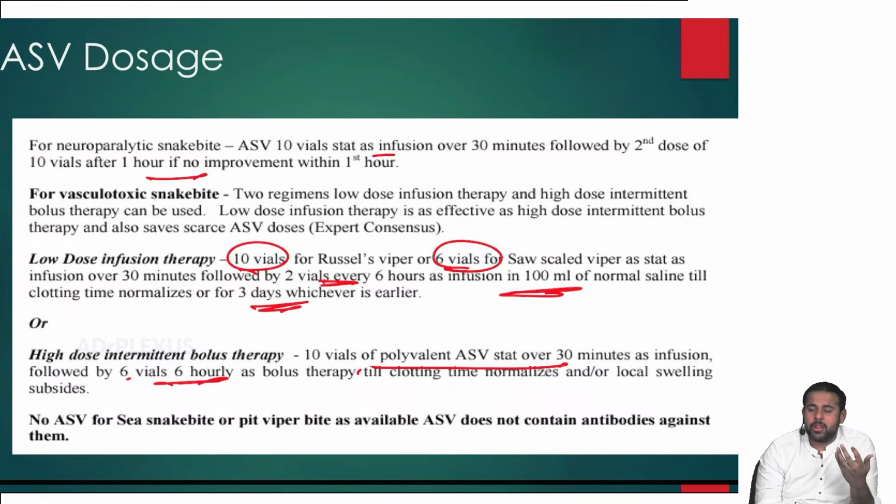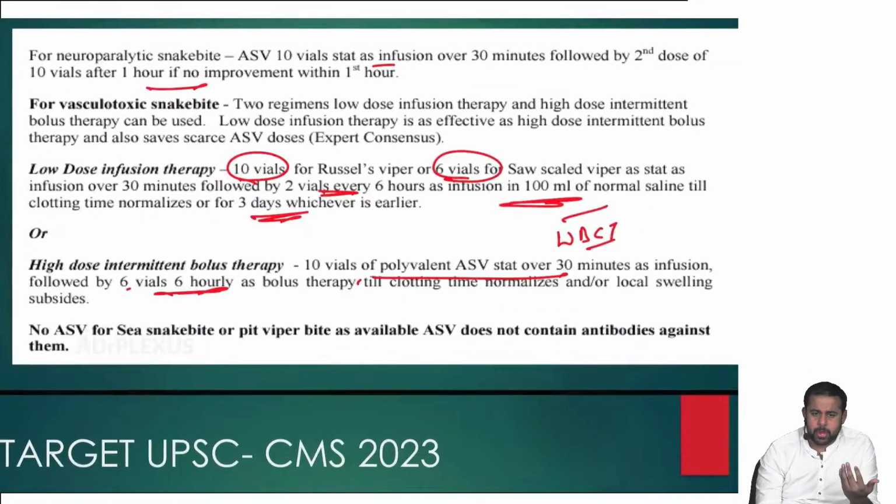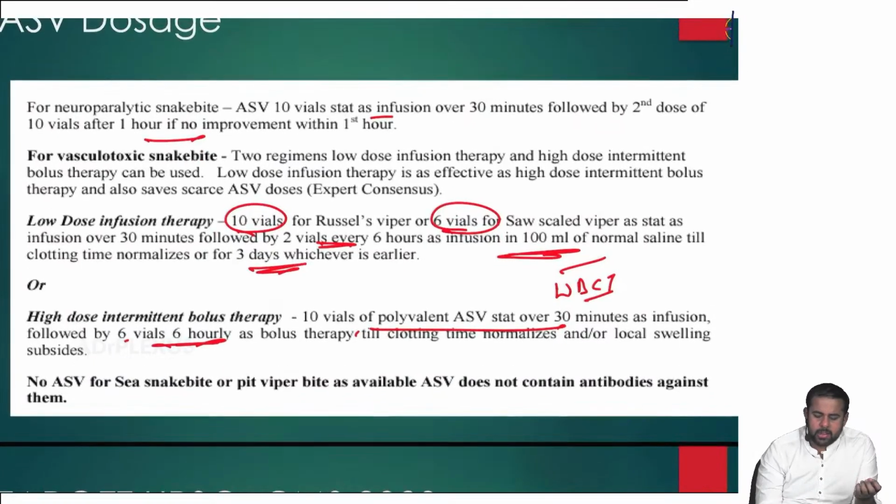So here there is something called WBCT, whole blood clotting time, which is important. And there is no need of ASV for sea snake bite or pit viper bite, as it is not available.